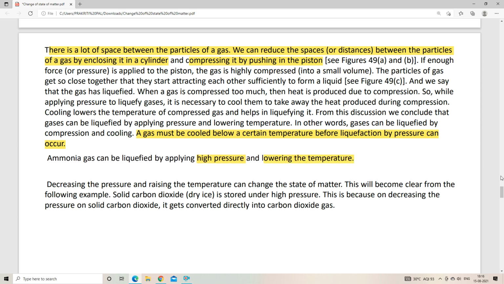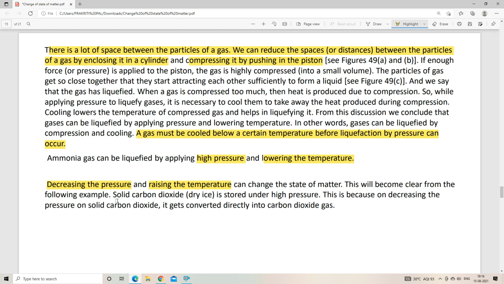That is all to liquefy our gas. Now, decreasing the pressure and raising the temperature will do just the reverse. When we are raising the temperature and also decreasing the pressure, the liquefied gas, that is the liquid one, will again become the gaseous one.